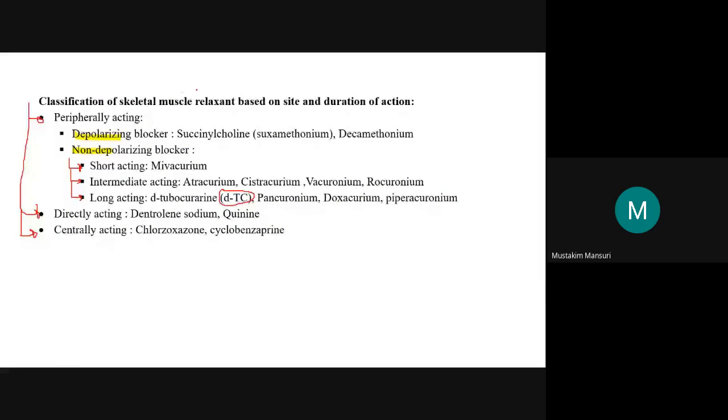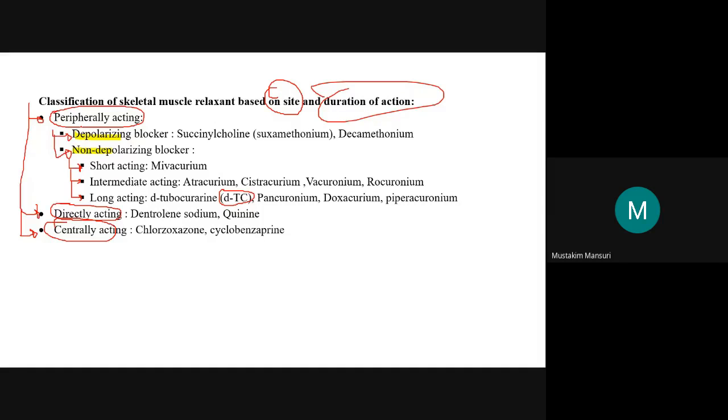First we will discuss the skeletal muscle relaxants, categorized based on the site as well as the duration of action. So by site: peripherally acting, then directly acting, and third, centrally acting. In that, the first one, peripherally acting, includes the depolarizing and non-depolarizing blockers.